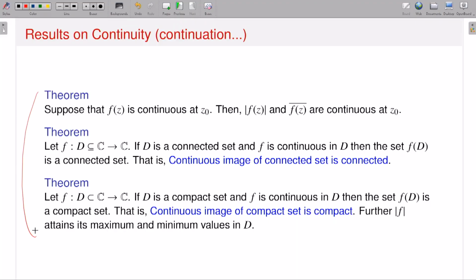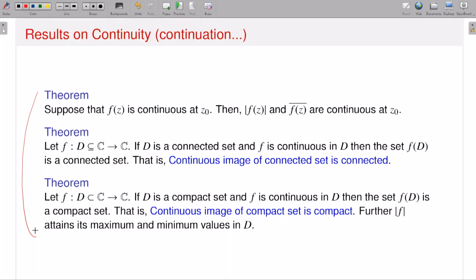The last few theorems are standard, so I am not proving them. Maybe later, if time permits, I'll prove it. But you are already familiar with those theorems in the context of real valued functions, maybe not the first one, but certainly the last one.